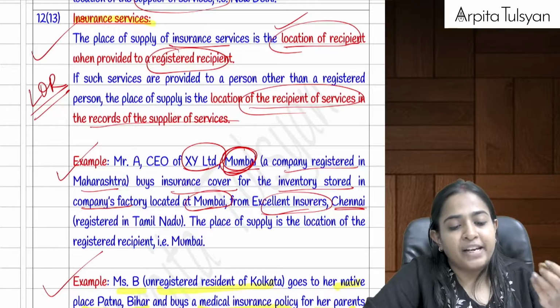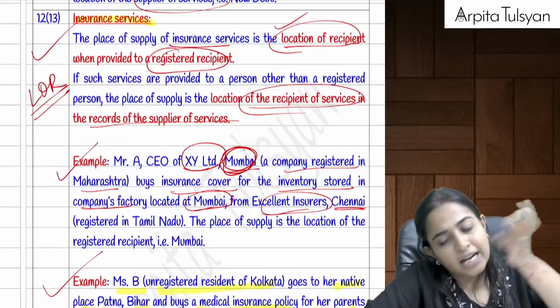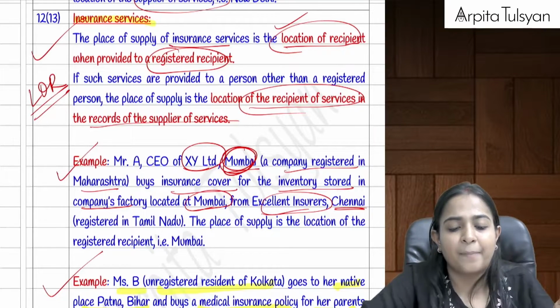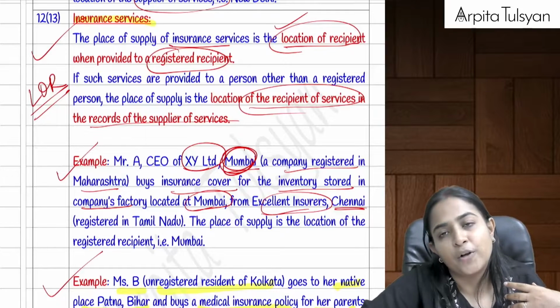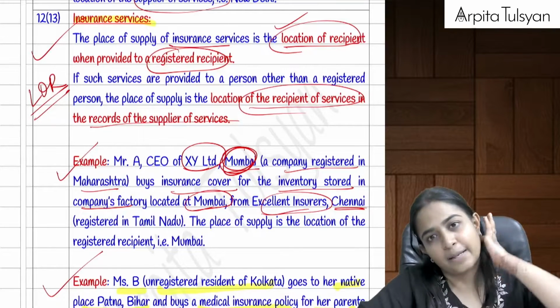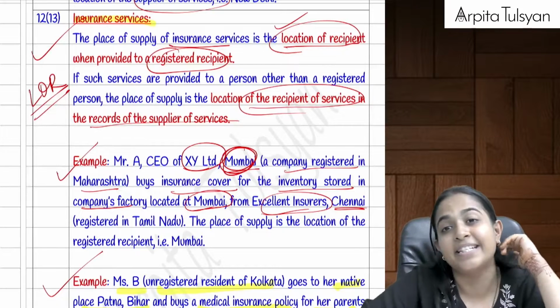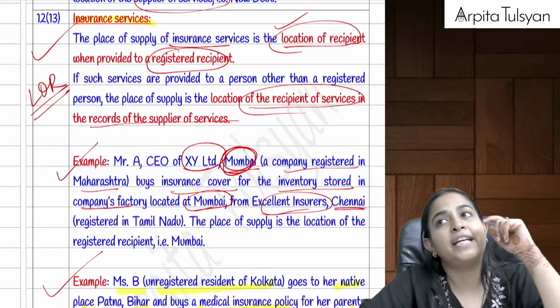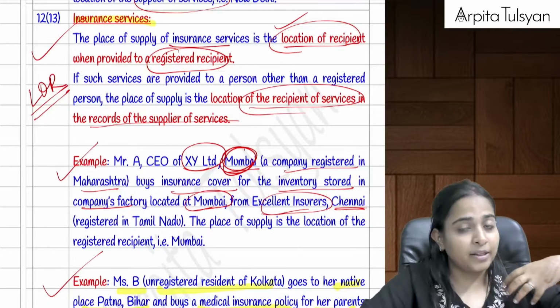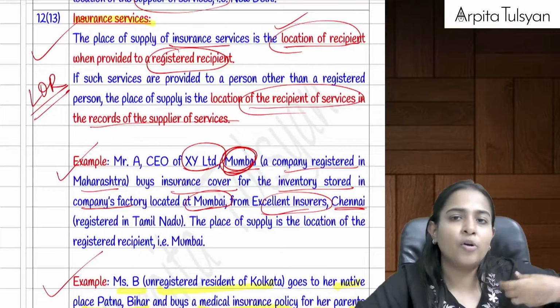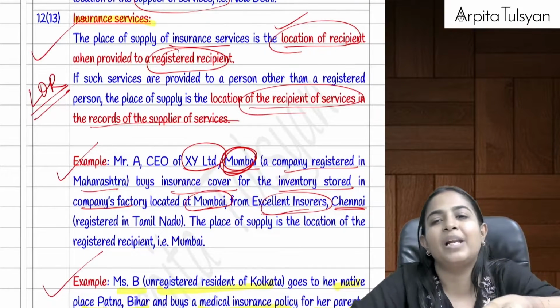If these are provided to any person other than a registered person, the place of supply is the location of recipient of the service which is available with the supplier. In case of a registered person, my location will be the address of the GSTIN. In case of an unregistered person, the place of supply will be the location of recipient only, but the location that is available with the supplier.